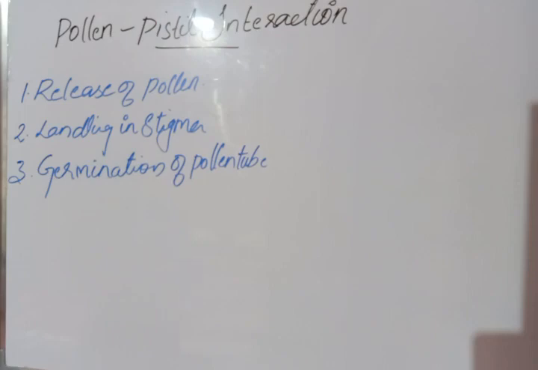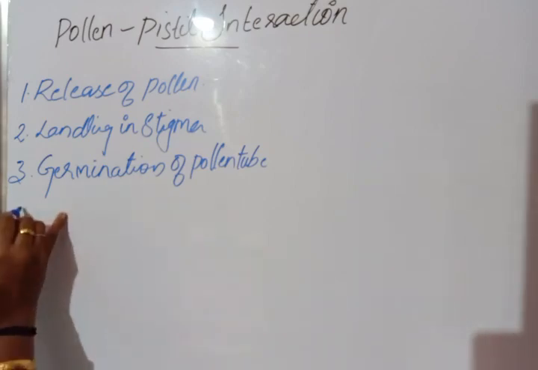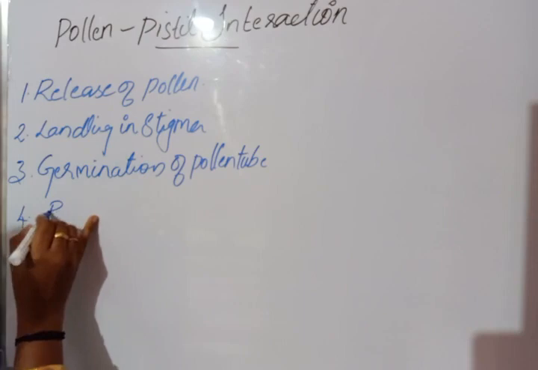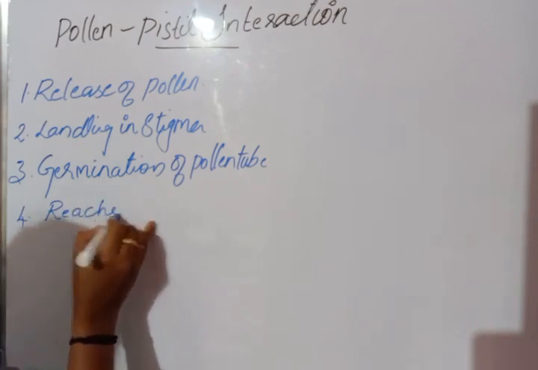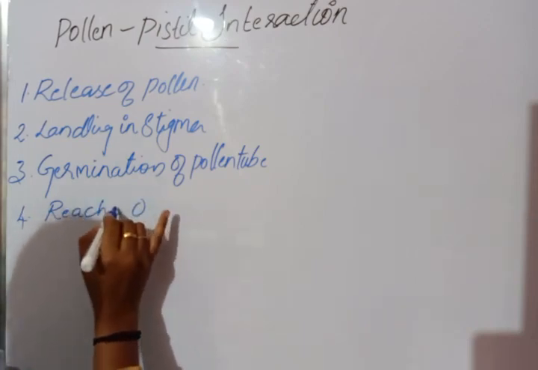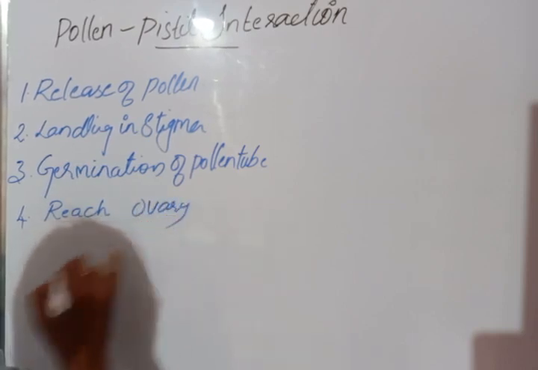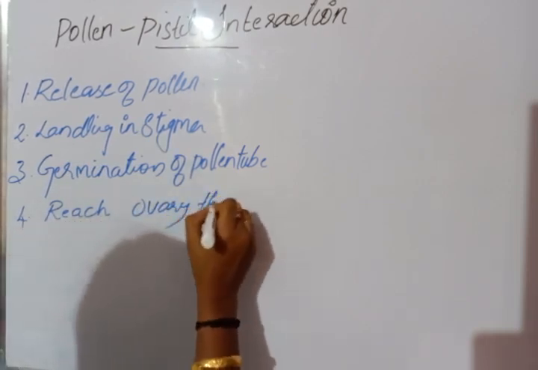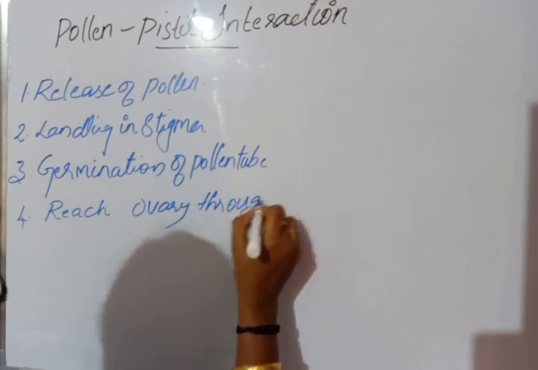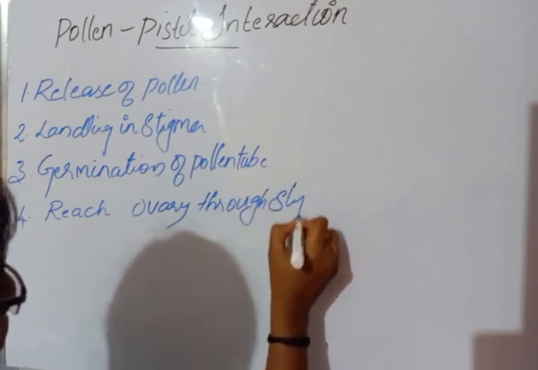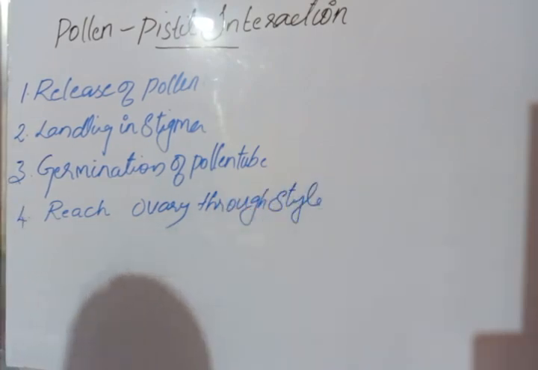Normally the pollen tube reaches the ovary through the style.